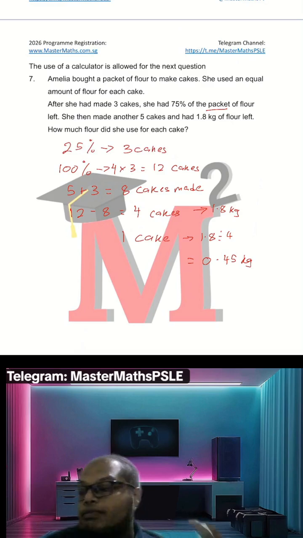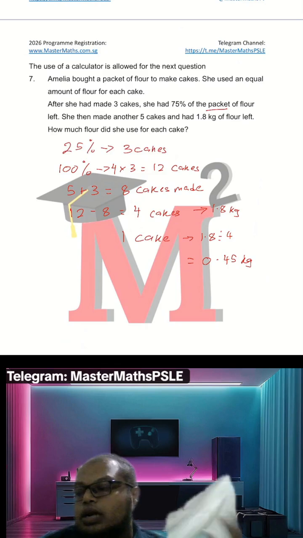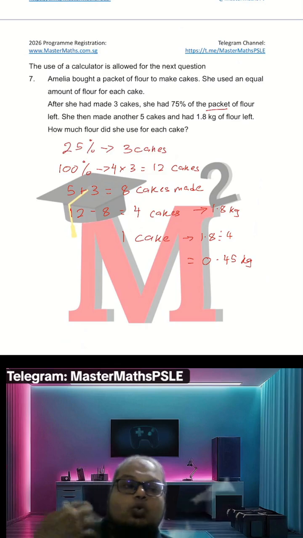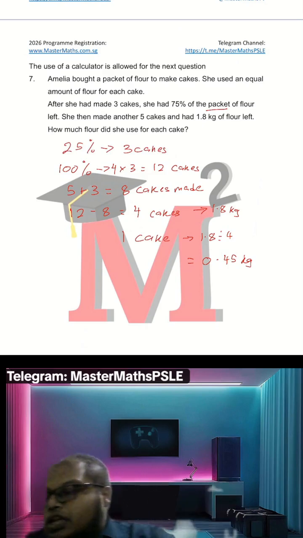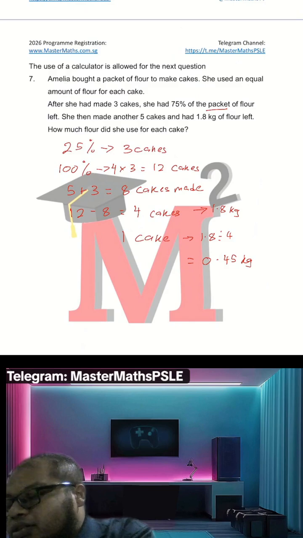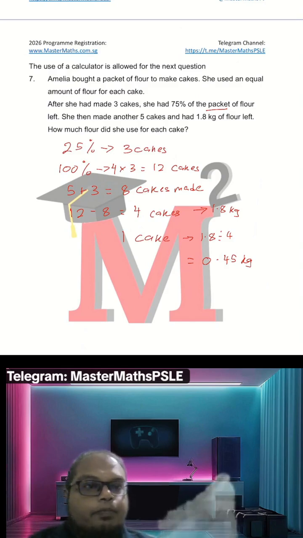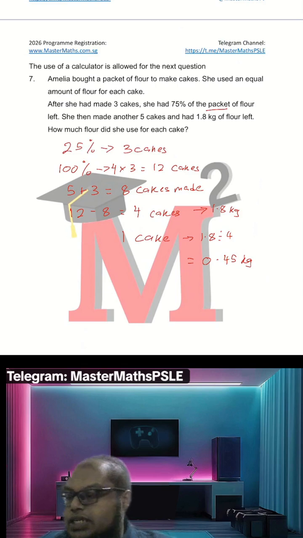So if the amount left is 75%, that means she used 25%. So that's why I started off by writing this. 25% is for 3 cakes. Okay? I hope that part is clear.